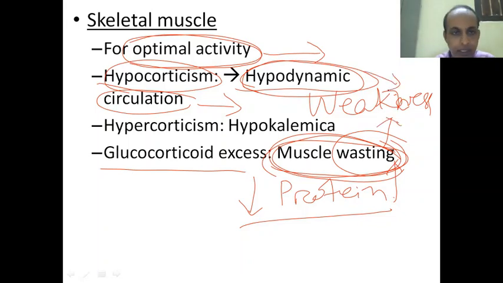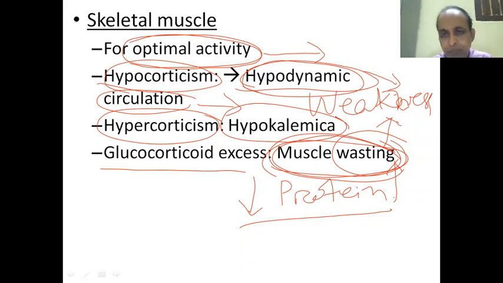Whenever there is hypercorticism, there will be hypokalemia, because sodium will be absorbed and potassium will be lost. When potassium is lost, there is hypokalemia, and there is weakness because of the hypokalemia. So excess is bad, and deficiency is also bad, and glucocorticoid excess is also bad. These mineralocorticoids as well as glucocorticoids are required for optimal skeletal muscle activity.